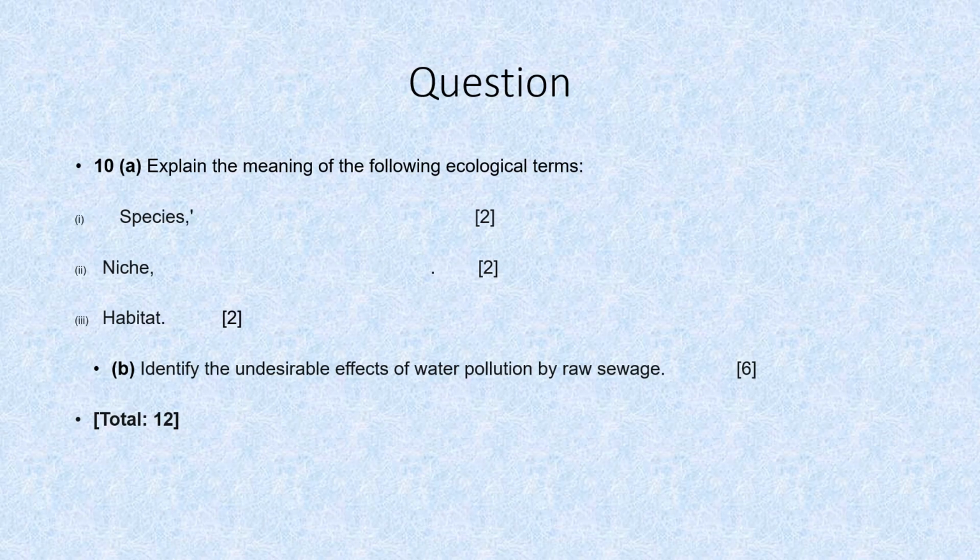Question 10. A. Explain the meaning of the following ecological terms. Species, 2 marks. Niche, 2 marks. Habitat, 2 marks. B. Identify the undesirable effects of water pollution by raw sewage. 6 marks. Total, 12 marks.